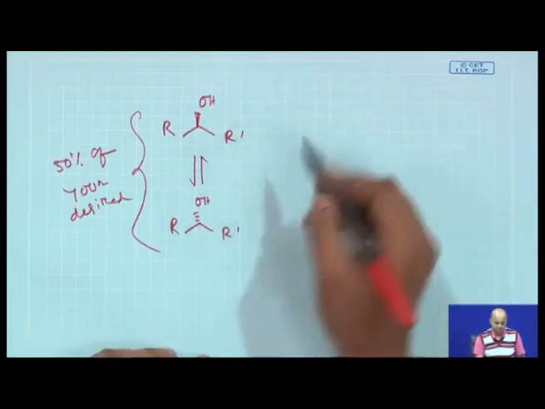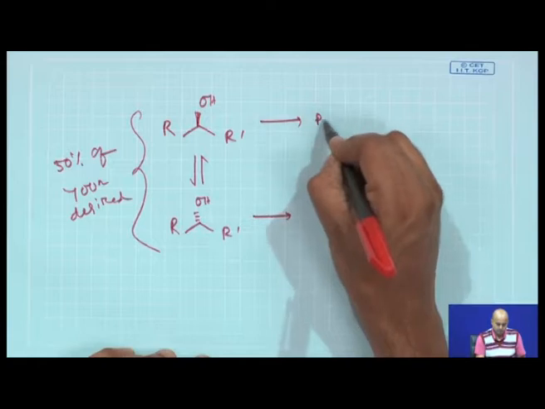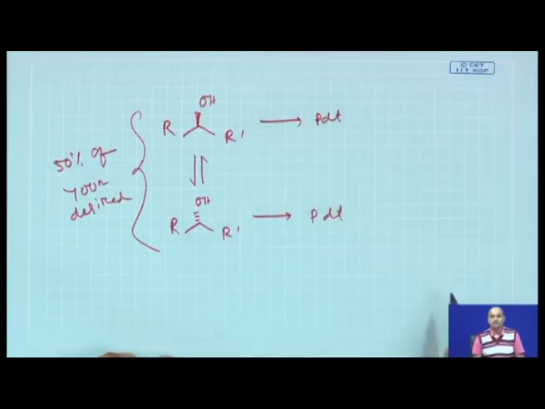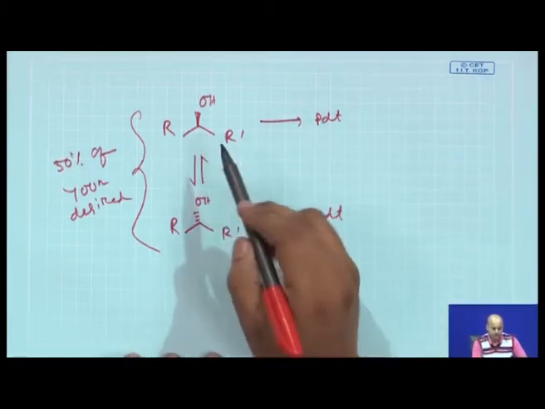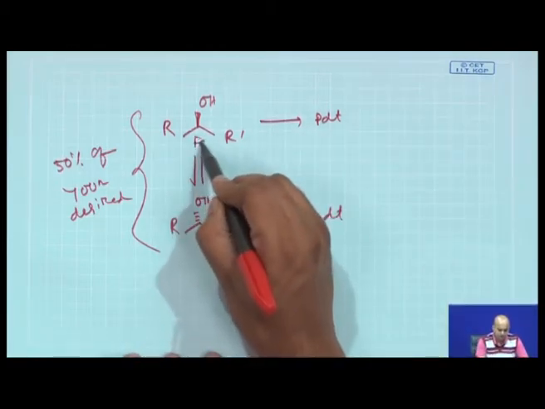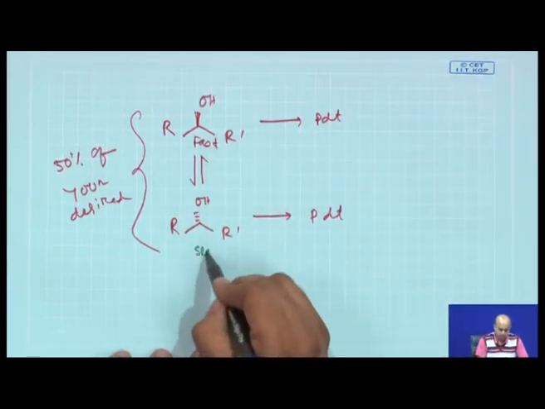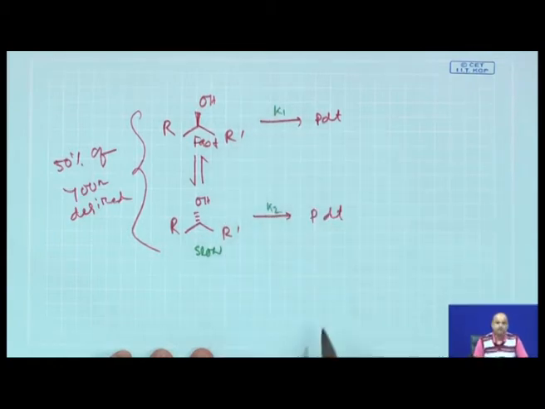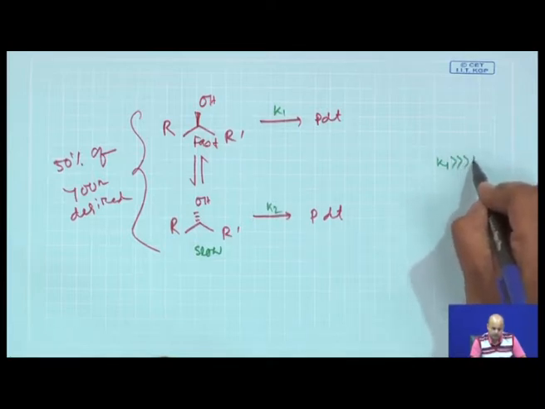So, 50% of the product has to be thrown out. So, this is your kinetic resolution which we explained in the earlier slide. Now, the rates are K1 and K2. So, in the kinetic resolution K1 is greater than K2.